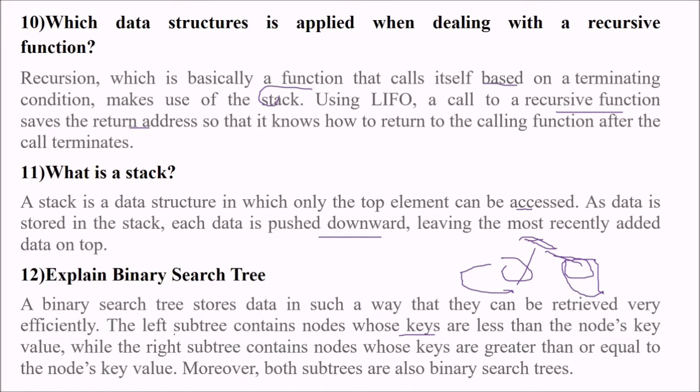So the left subtree contains nodes whose keys are less than the node key value, while the right subtree contains nodes whose values are greater than or equal to the node's key value. So both the left and right subtrees are also, in turn, binary search trees only.